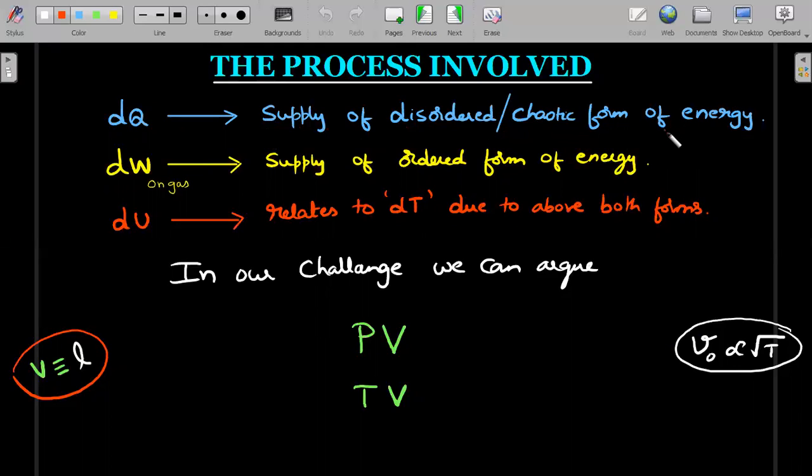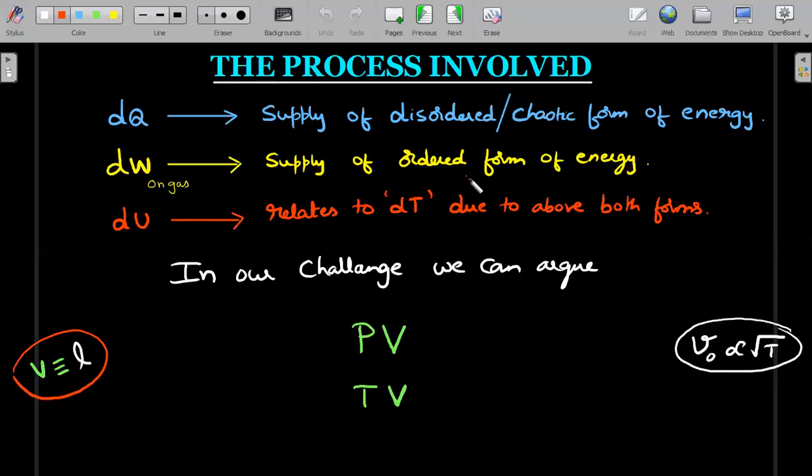And for students who are Olympiad aspirants, they would know dQ is associated with disorder, that is entropy, right? So whenever you supply heat to the system, it is a form of energy which increases disorder inside the gas. Okay, right? What is dW? On gas, that is work done on gas.